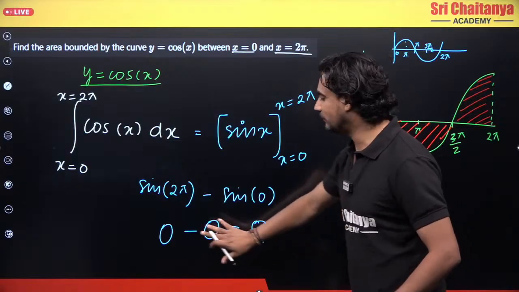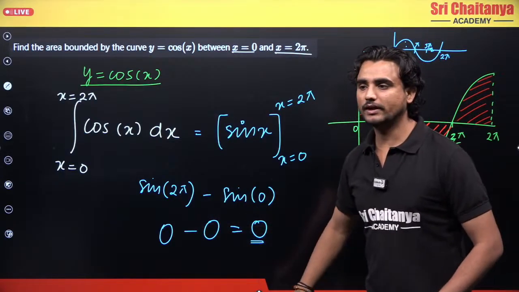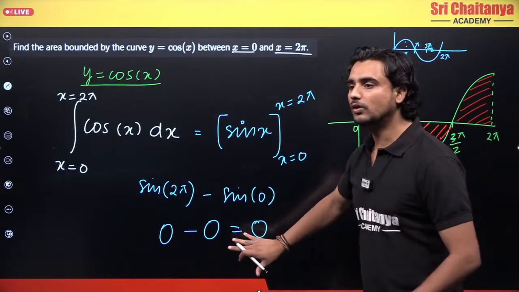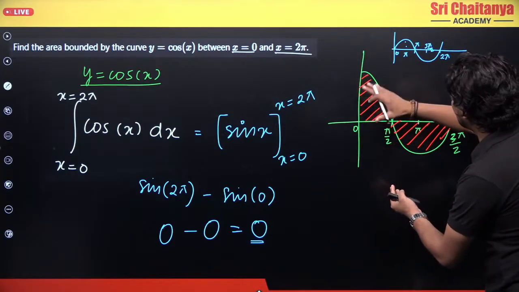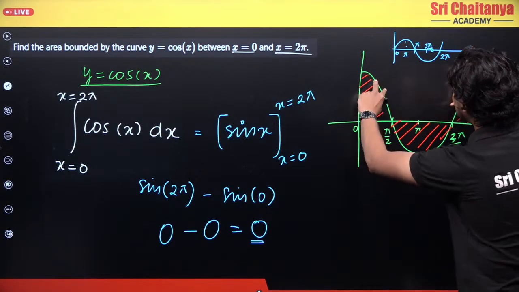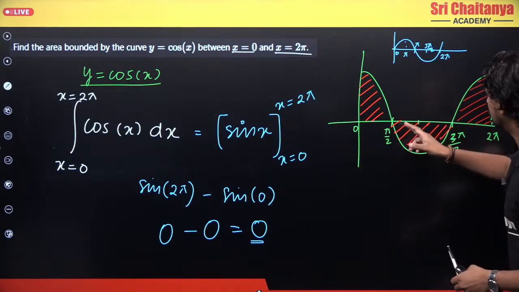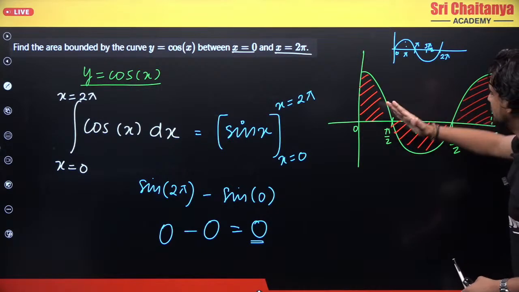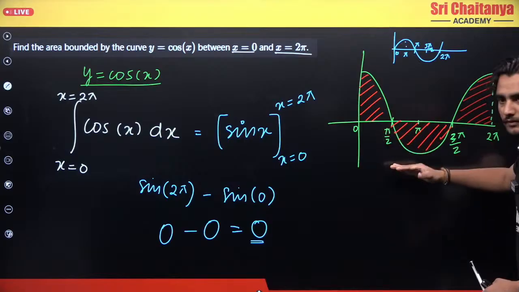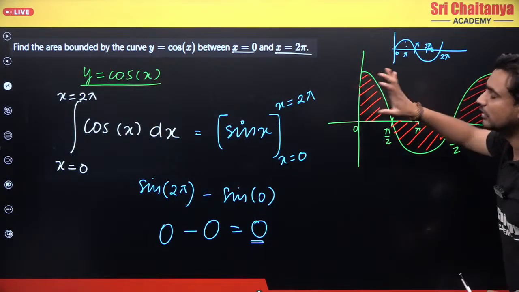You should be interested in why we are getting the answer as 0. You are getting 0 because this area and this will be similar to this. This is a bowl kind of shape, a semicircle, and this is a quarter circle and this is a quarter circle.